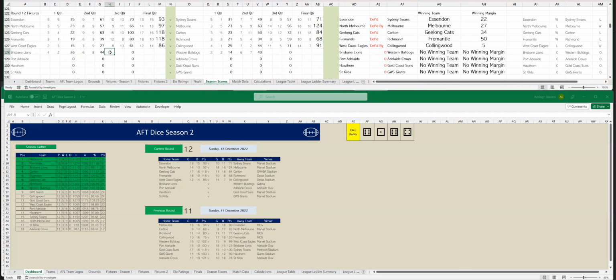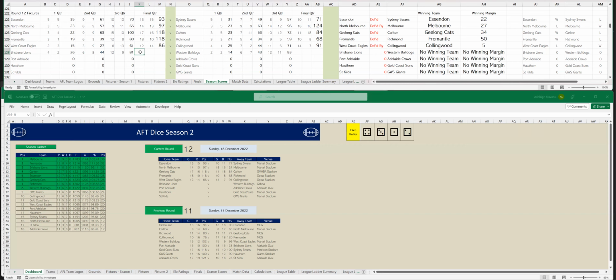All right, Brisbane in the third quarter have kicked 6 goals, 1, so that's 12 goals, 9. To Western Bulldogs, 6 goals, 4, so that's 12 goals, 11. And at three-quarter time, Western Bulldogs are in front by 2 points.